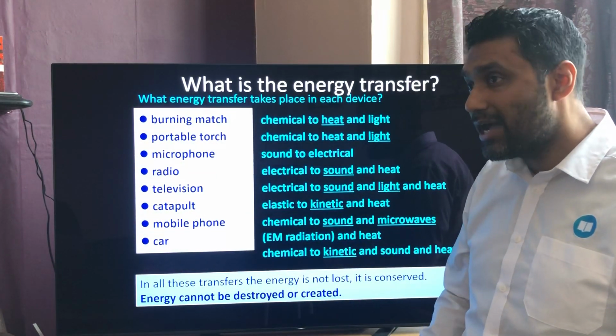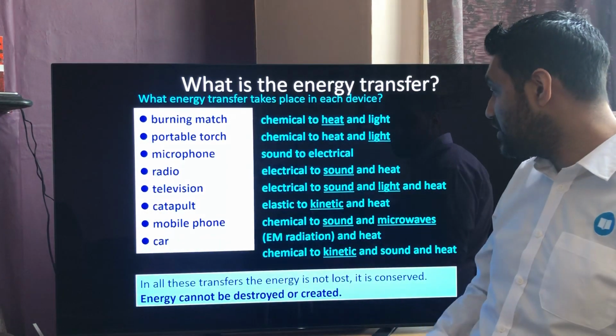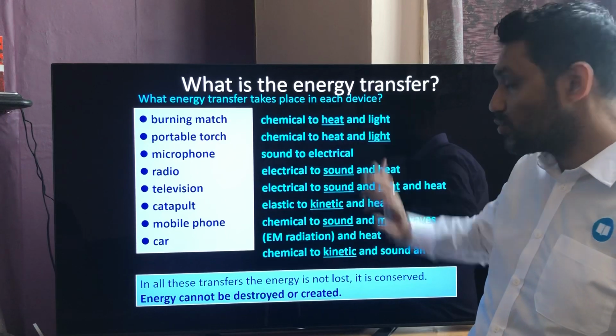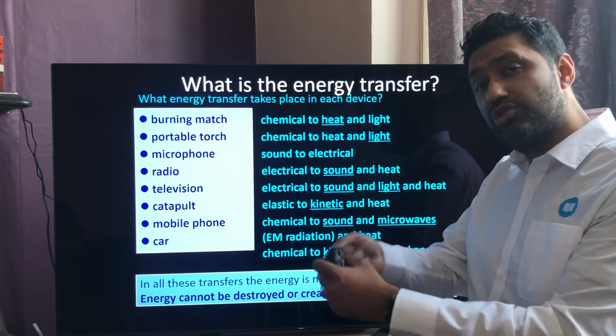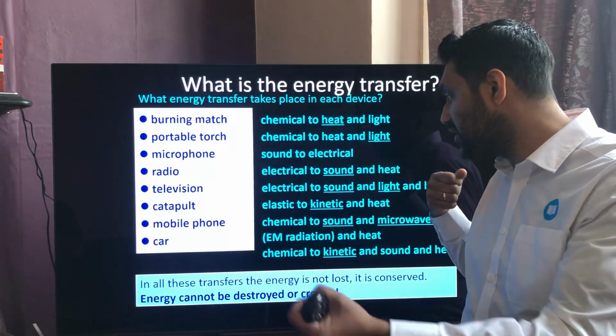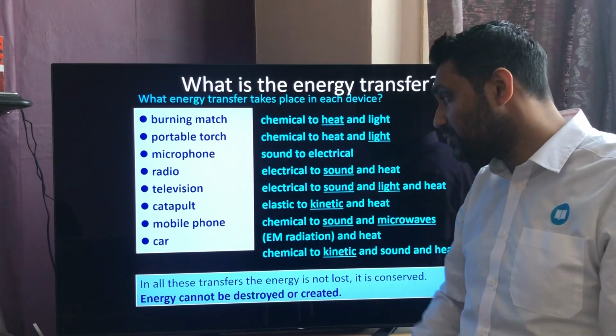A television has electrical energy going into it. You can hear the television, you can see the television, so there's sound and light, and there's also some heat coming off that screen as well. A catapult, you stretch it, it has elastic potential energy, it gets turned into kinetic energy with the projectile, and there's also some heating effect.